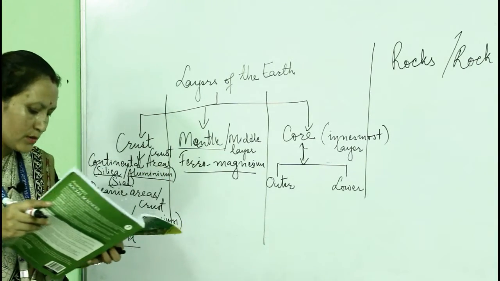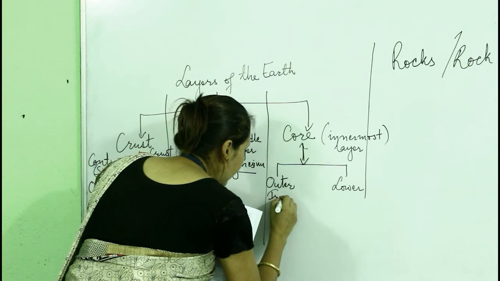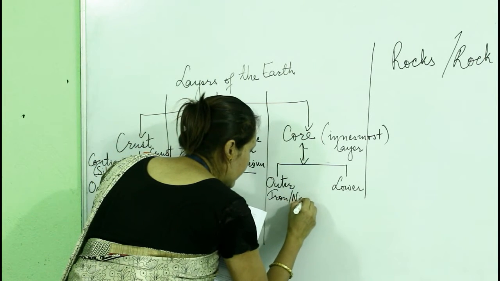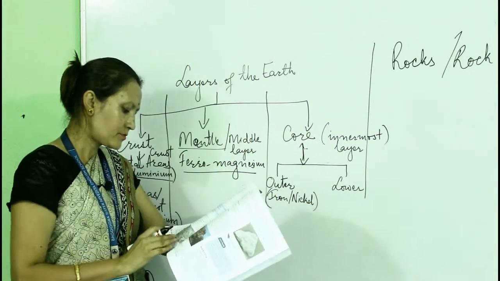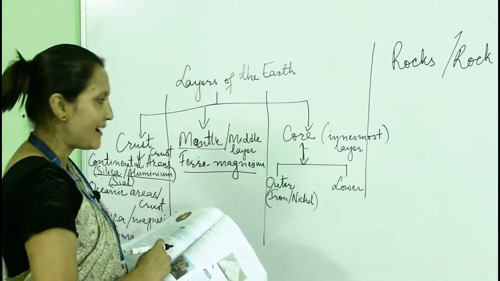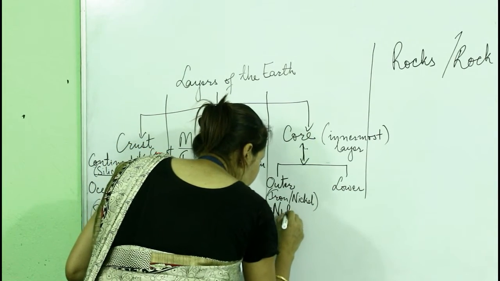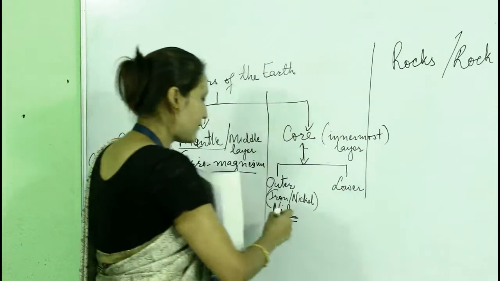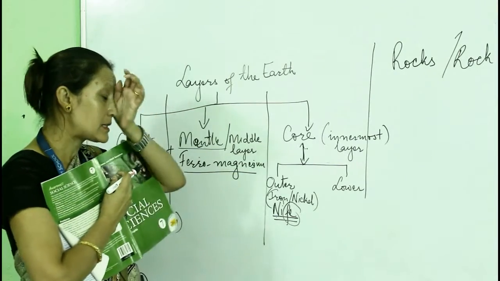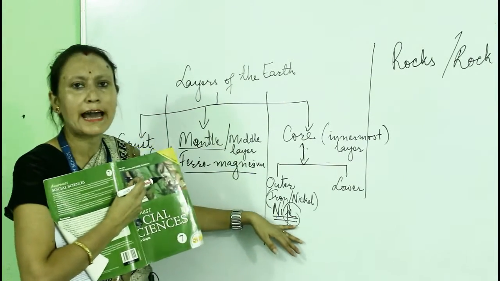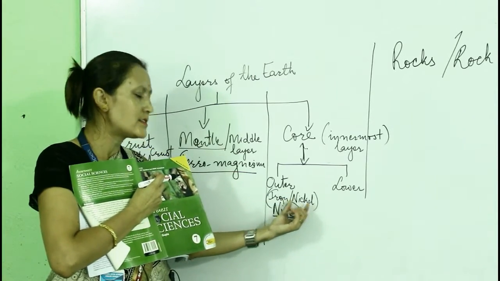The outer core is a liquid, consisting of iron and nickel. Note it down, it will be easy for you. Nickel and iron, and thus it is also known as NIFE. Why NIFE? Ni is nickel, Fe is ferrous, that is iron. So the outer core is known as NIFE because it consists of iron and nickel.